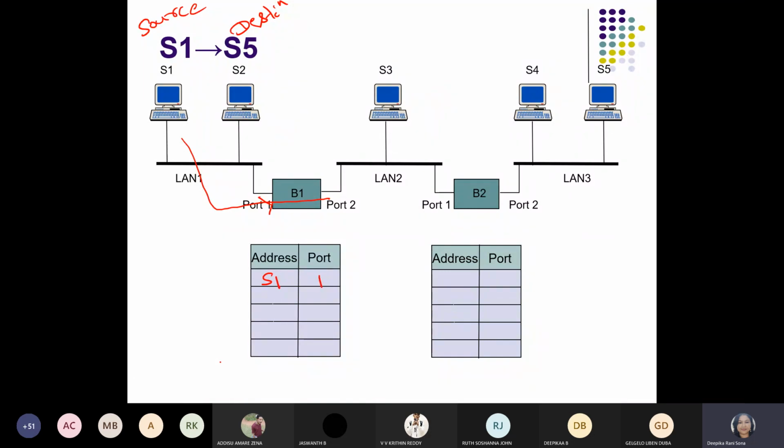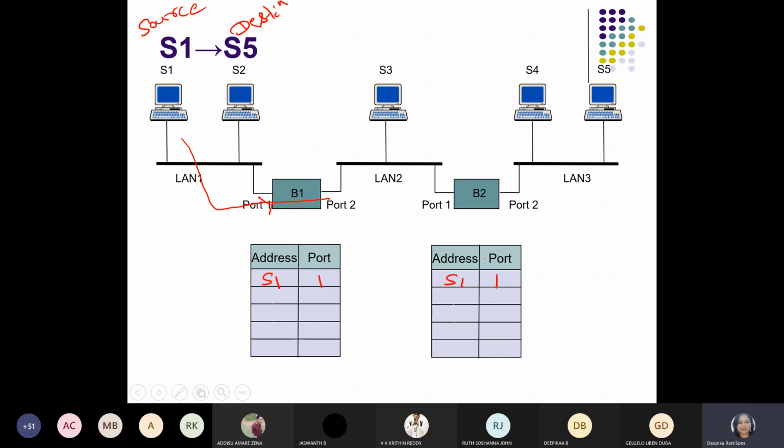Okay, S1 port 1. So for bridge 2, what should be the entering port of S1? Look at the figure and tell me. We have to focus upon S1 entries only with respect to the bridges. So for bridge 2 also, S1 is entering through port 1.